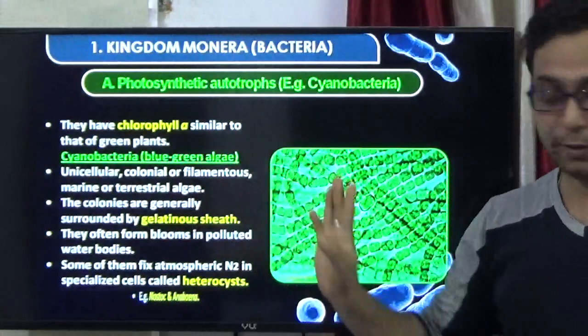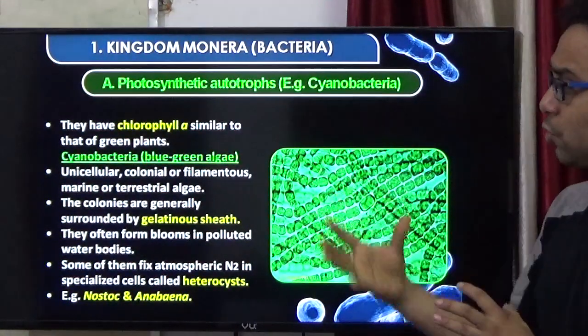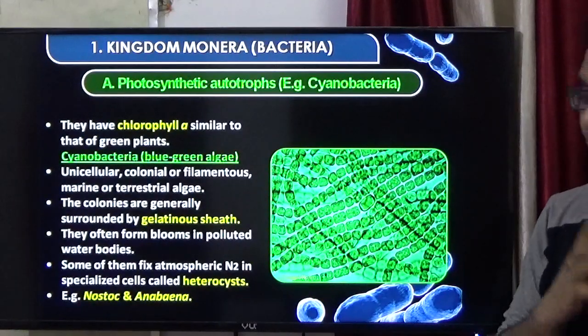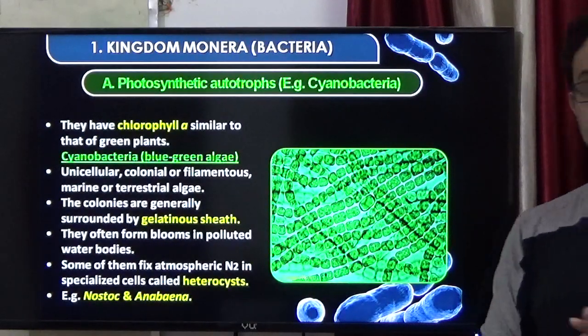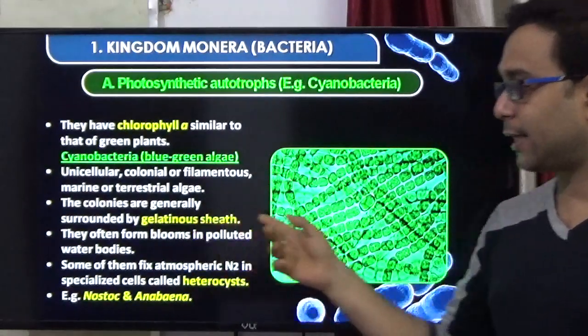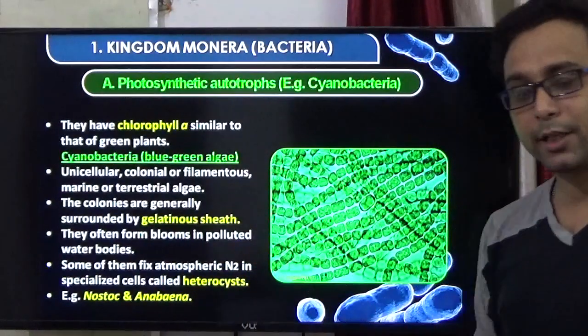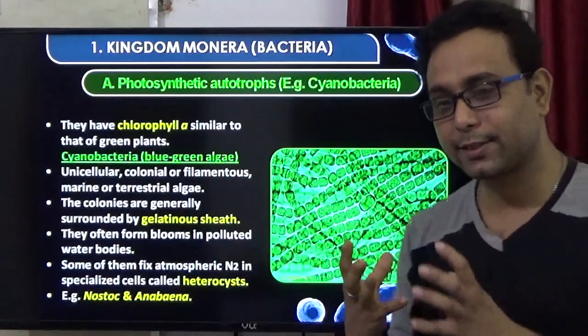Unicellular, colonial or filamentous, marine or terrestrial algae also belong to the cyanobacteria. A very important characteristic feature: the cyanobacterial cell wall is surrounded by a gelatinous sheet, which is made up of gelatin.